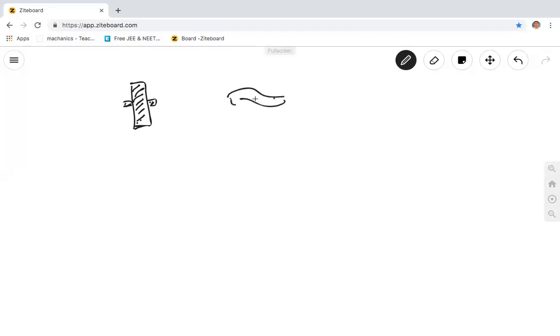Try to hold the fish between two fingers. It will slip down because it is slippery. So holding something with your fingers is also due to friction.